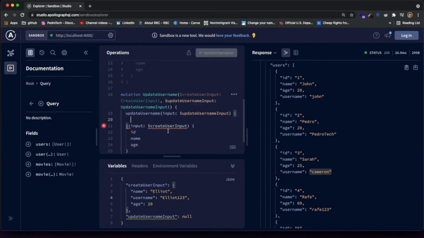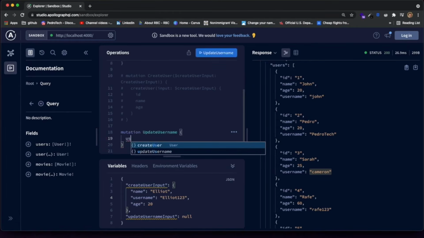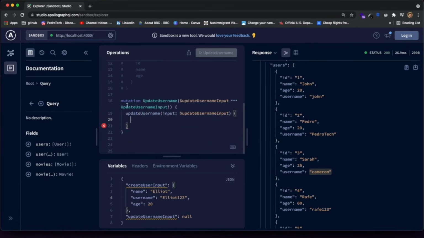Oh, damn, I just realized this got pretty confusing. So I'll just delete this. I'll say mutation, update user, like this. And then I'm just going to say update username as a field, and you can see it filled in everything perfectly. Now we specify which fields we want to get from the user who was updated.